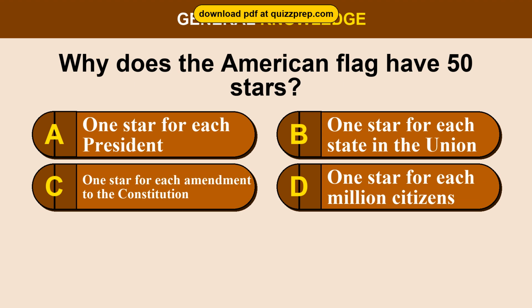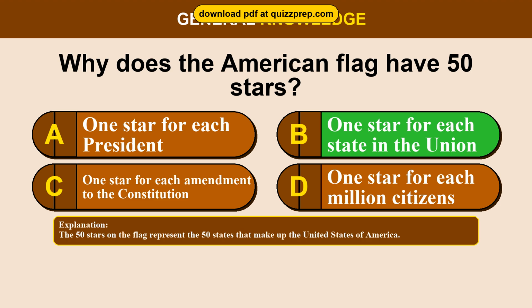Question 78. Why does the American flag have 50 stars? Option A. 1 star for each president. Option B. 1 star for each state in the Union. Option C. 1 star for each amendment to the Constitution. Option D. 1 star for each million citizens. The correct answer is option B. 1 star for each state in the Union. The 50 stars on the flag represent the 50 states that make up the United States of America.